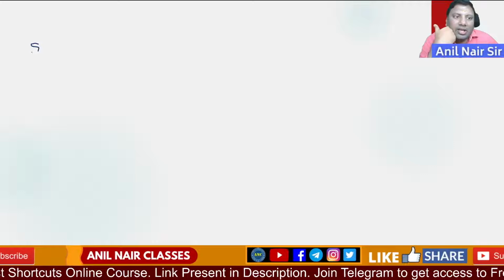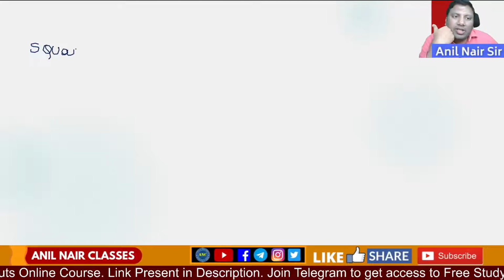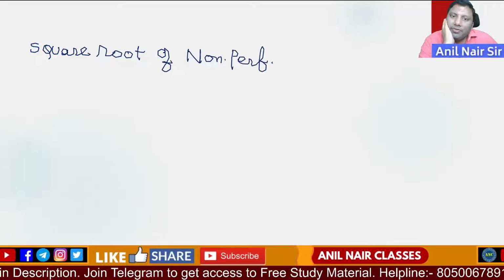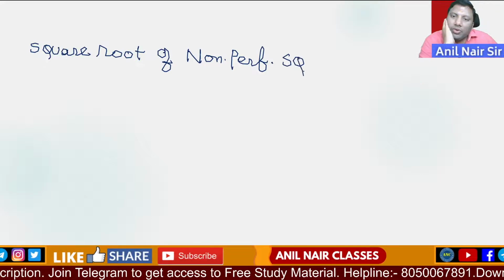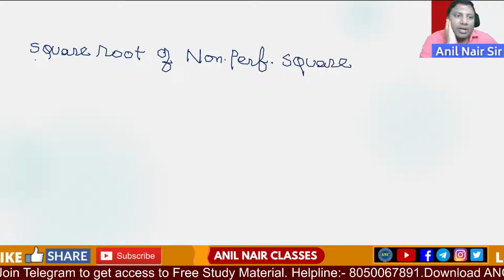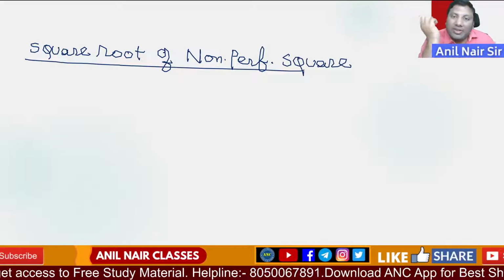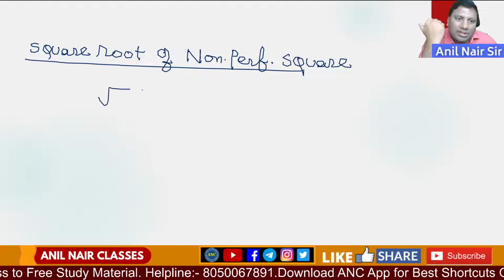What if it is a non-perfect square? Two logics are there. We will discuss one logic: how to find the square root of a non-perfect square, and how to identify whether a number is a perfect square or a non-perfect square depending upon the properties.